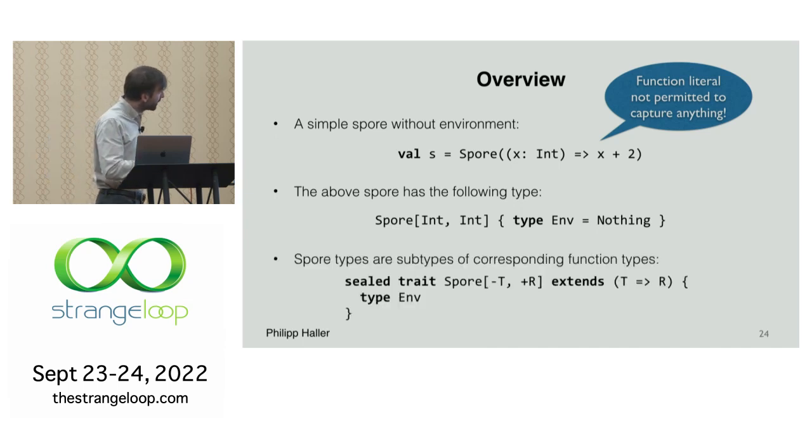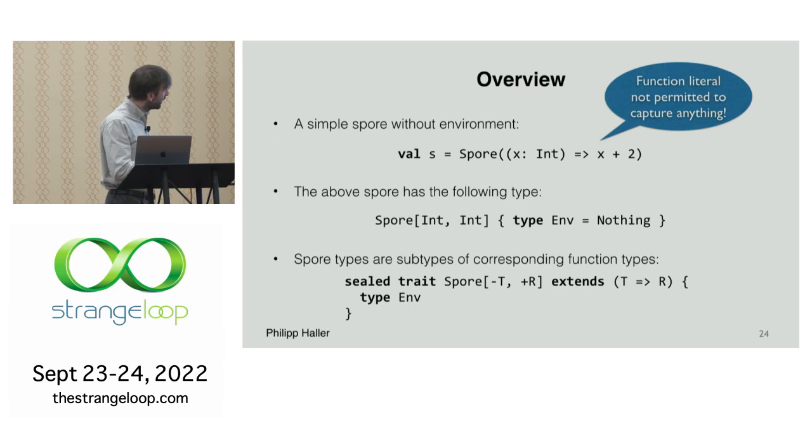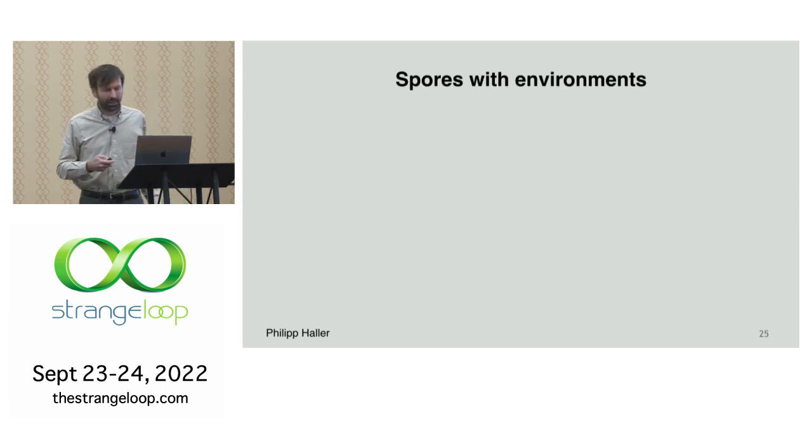Spore types are also subtypes of the corresponding function types, so Spore[T, R] extends T => R. Of course, it's contravariant in the parameter type and covariant in the return type. And we have this type member, which in this definition is abstract, because it's only set when we create a concrete spore. And this trait needs to be sealed, because for this to be safe, we cannot allow user code to extend it.